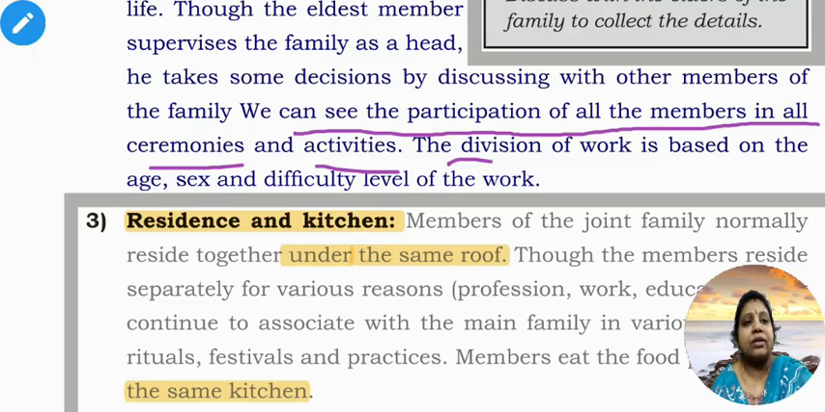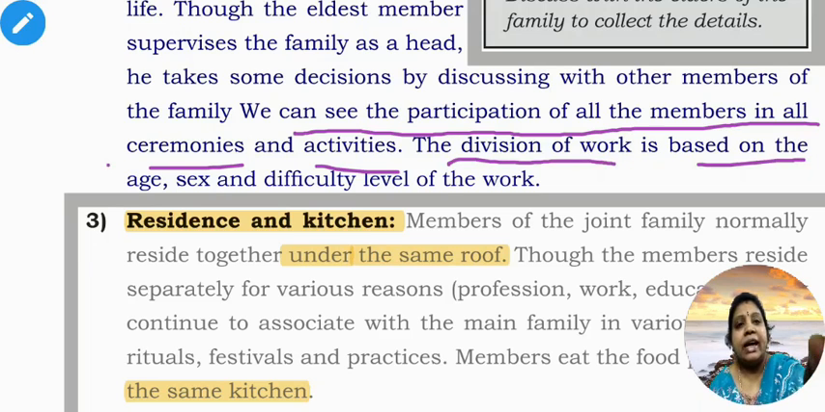And division of work. They will divide the work among a number of persons, based on age, based on sex, meaning male or female, and the difficulty level of the work. Whether it is agriculture work, housework or cleaning work, everything they will decide and distribute the work accordingly. So these are all the advantages under joint family. All will share their responsibilities, all will work together and they will respect the elders' words.